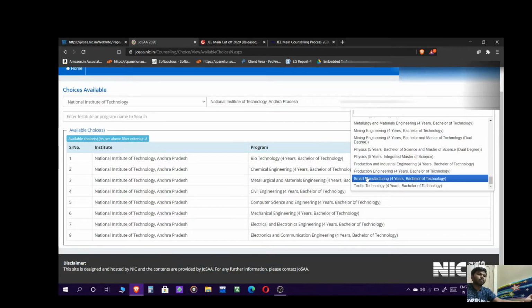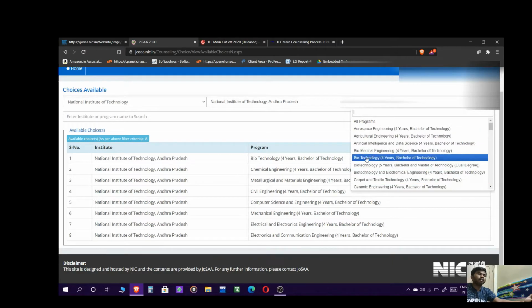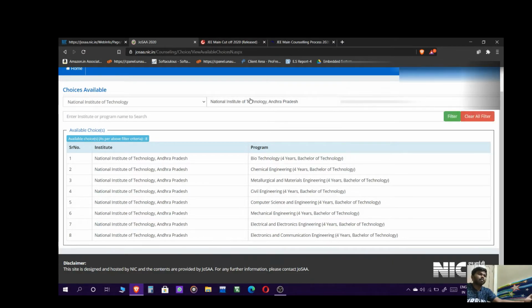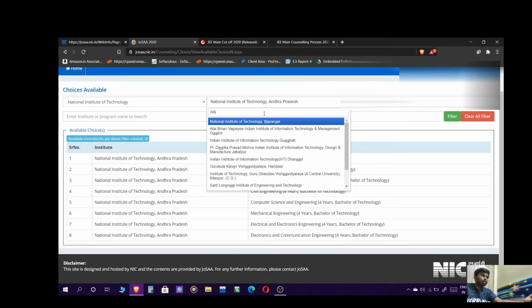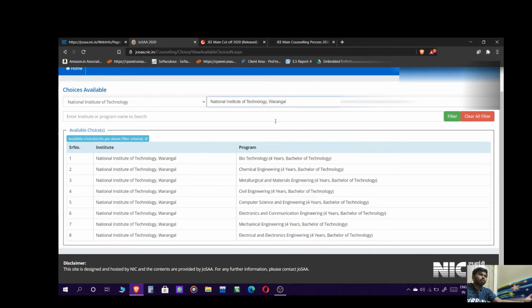That is your opinion, this is my opinion. If you like this, you follow this. Okay, it's my personal strategy I'm saying. After Andhra Pradesh, I will search for Warangal. NIT Warangal, which is one of the top NITs.